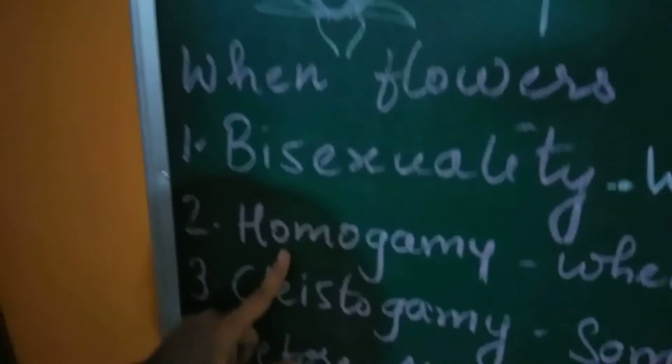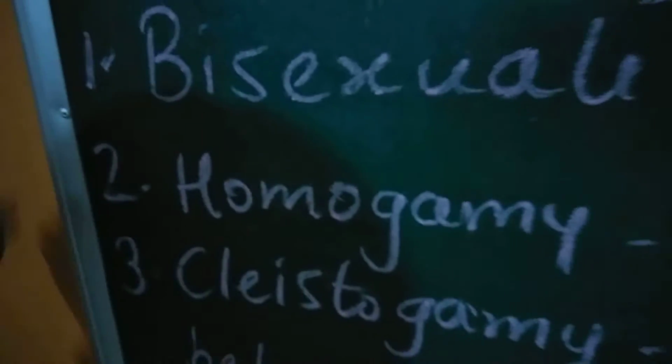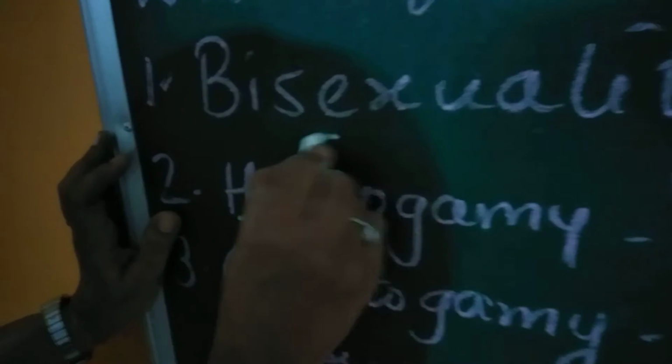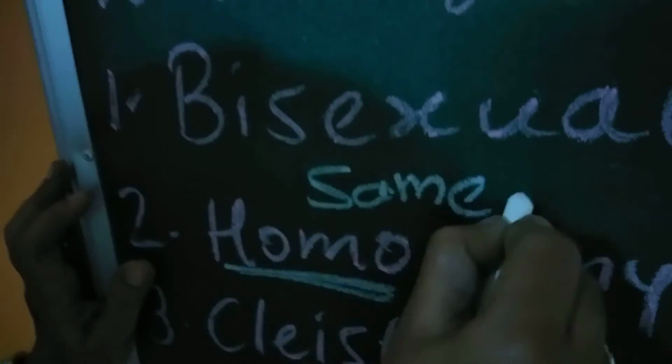Then another is homogamy. Whenever the term comes, homo means same. When the maturity period of anther and stigma is the same, that flower is termed as homogamy.